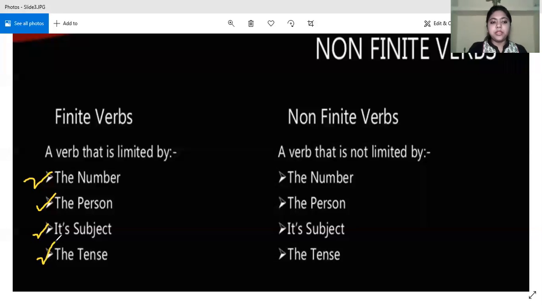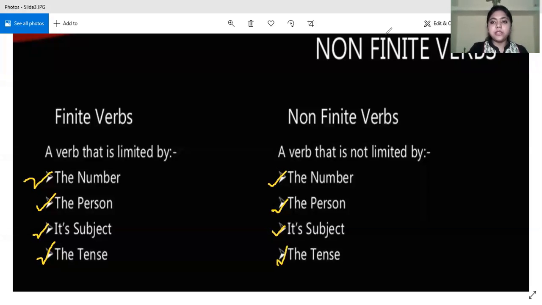The person means first person, second person, third person. Number means singular or plural. Subject, obviously, subject verb agreement, and tense also we saw that it used to change, like she is playing, she was playing. So is and was are changing. Whereas a non-finite verb is a verb that is not limited by the number, the subject, the person, and the tense. So it does not depend on these things. These factors do not affect the non-finite verbs.